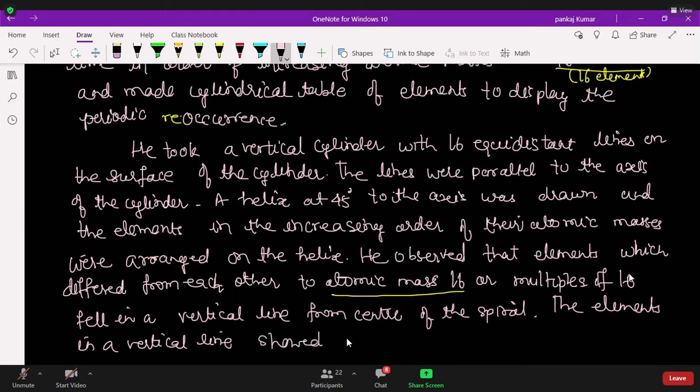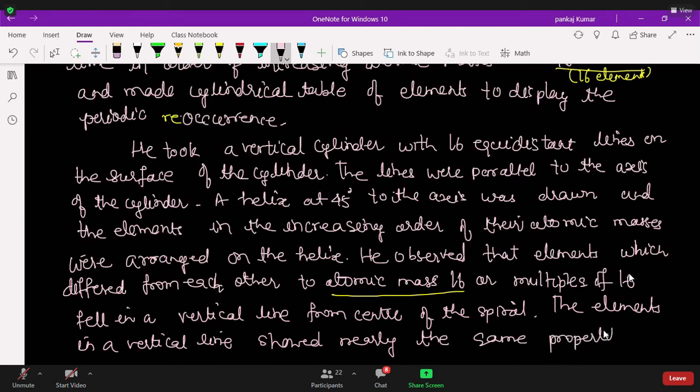Sir, you are explaining how the cylinder will be. Yes, I'm giving the full notes so that you don't have any problem. Okay, sir. Nearly the same. Sir, could you show the periodic table for one second, sir?